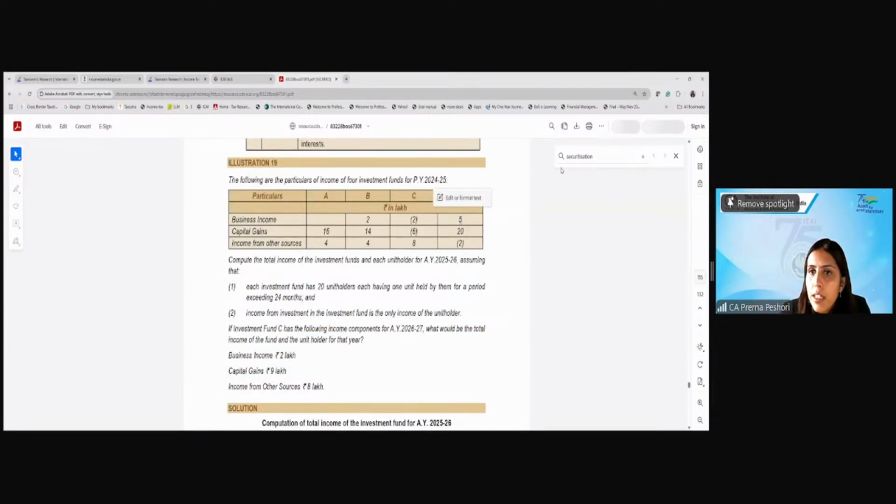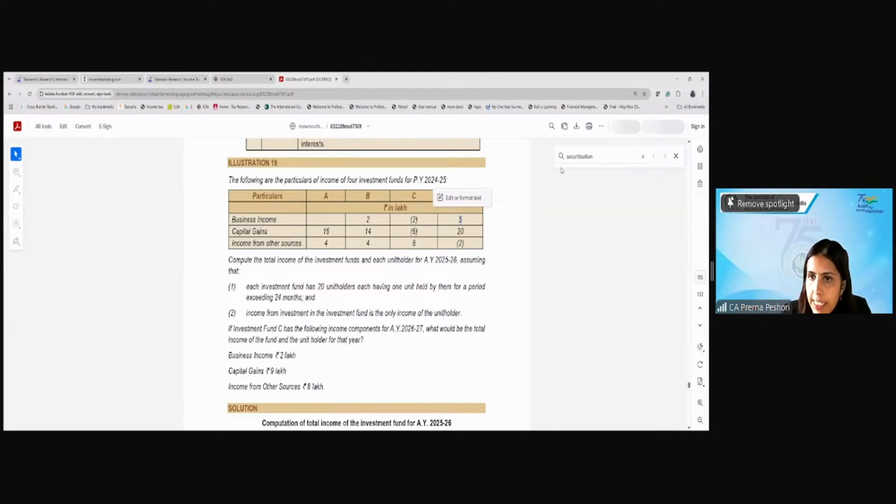Last one, D. What will happen in the case of D? 5 minus 2 will be taxable in the hands of the AIF.